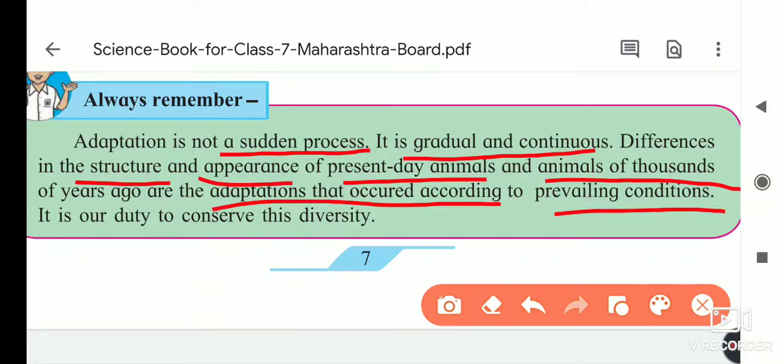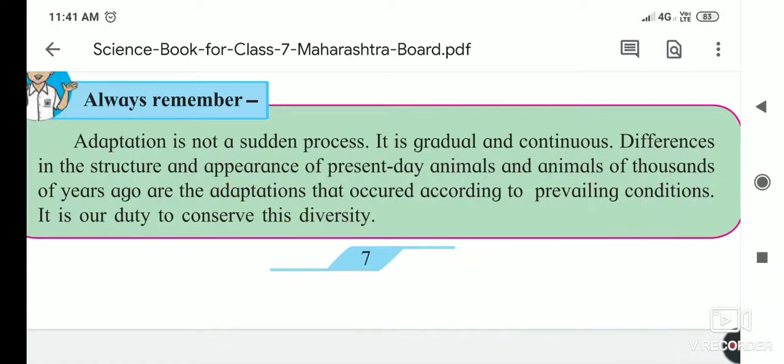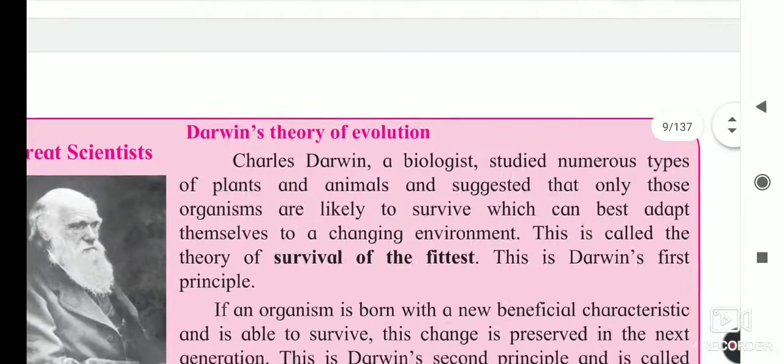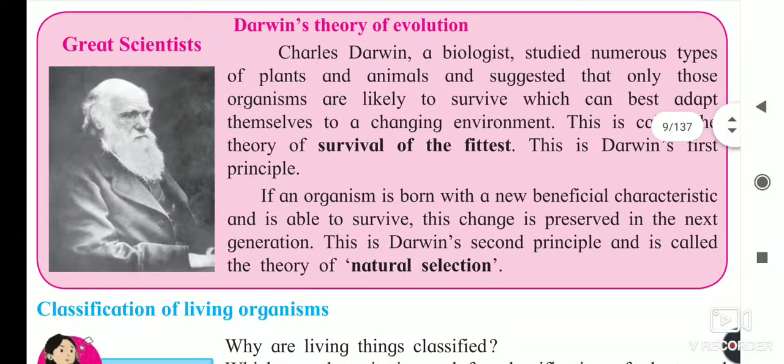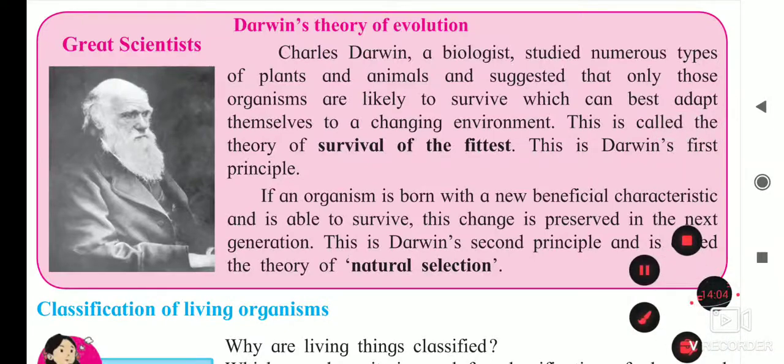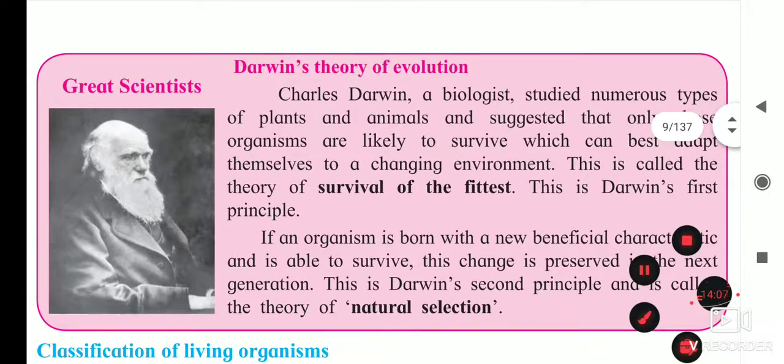The brain is developed in human beings. So these adaptations take place, but not within a short term. It is a gradual, continuous and very long process, and in that period of time we can see nowadays how well developed the human being is, and he is using the other animals for his purpose. Now we see Darwin's theory of evolution.